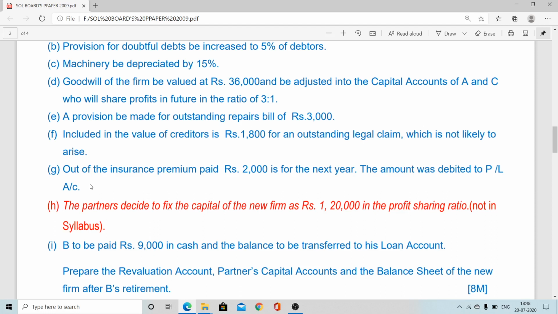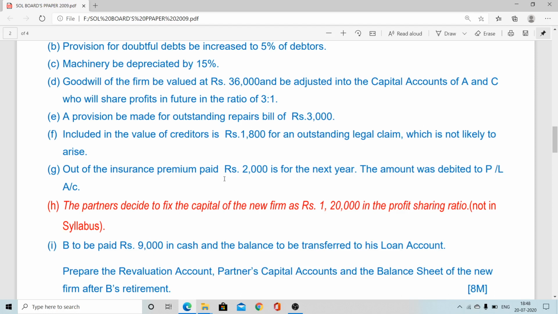If prepaid, then it will be minus. If outstanding, that will have to add. Mainly we have to consider current year amount. We cannot consider last year, we cannot consider coming year. If that is included, we have to exclude it by doing plus or minus. So here in this case, 2000 should have to be deducted. That time it was not deducted. So how do you deal?